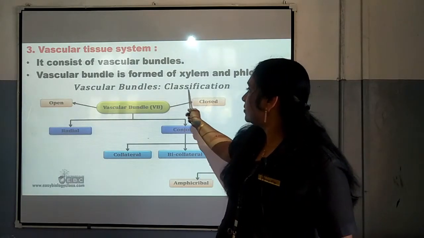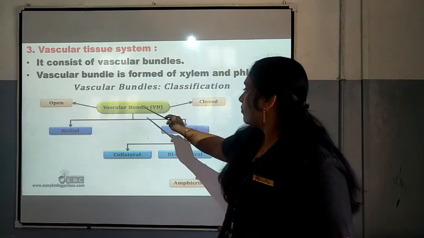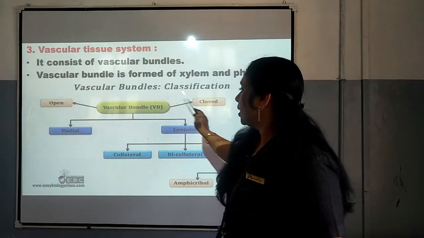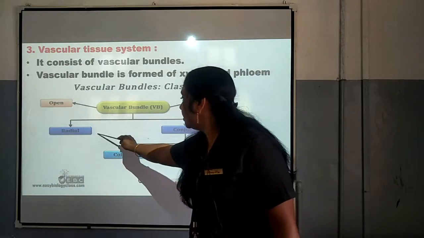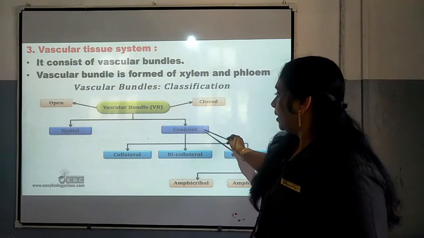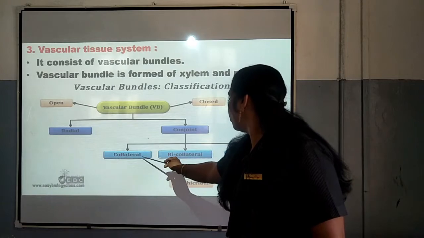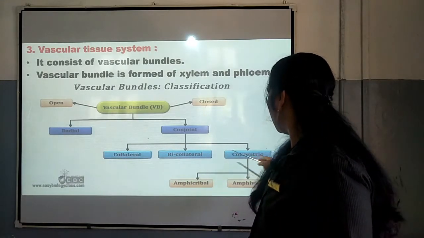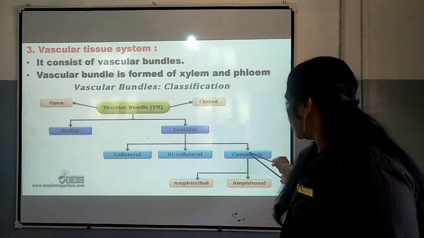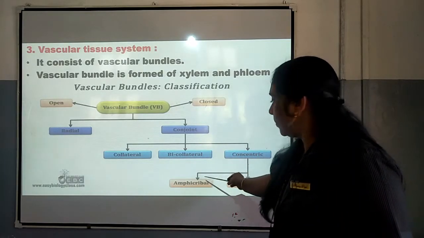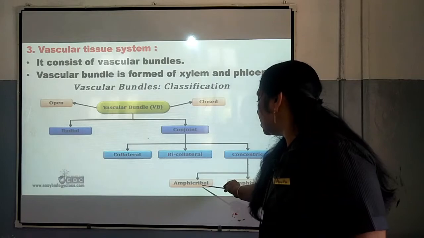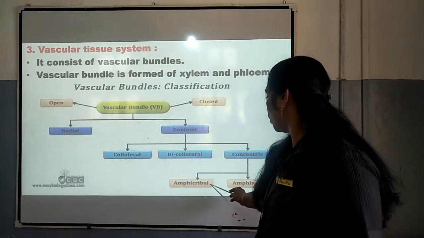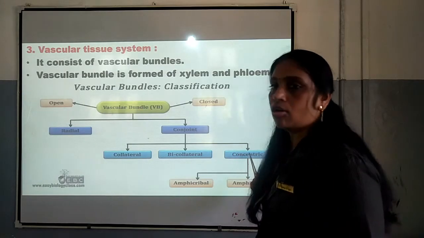You can see the classification of vascular bundle. It may be open or closed, and it is of two types, radial and conjoint. In the case of conjoint, it is of three types, collateral, bicollateral and concentric. In the case of concentric, it is of two types, amphicribal and amphivasal. This is not so important, but you have to study till concentric.